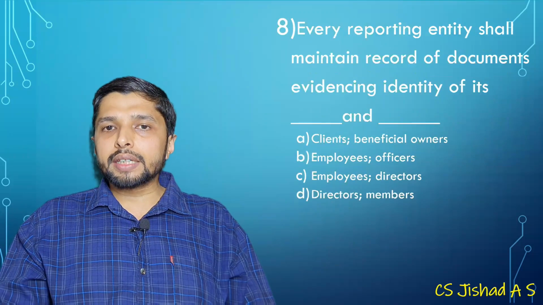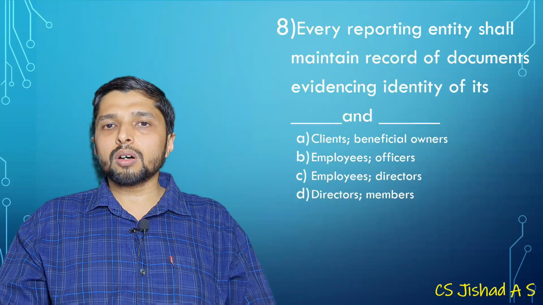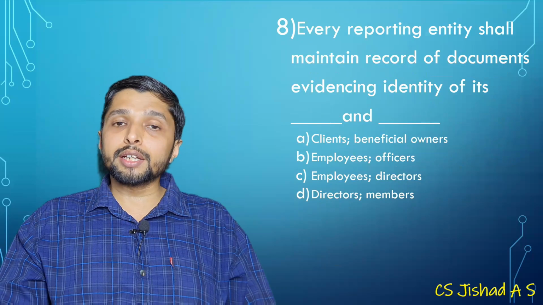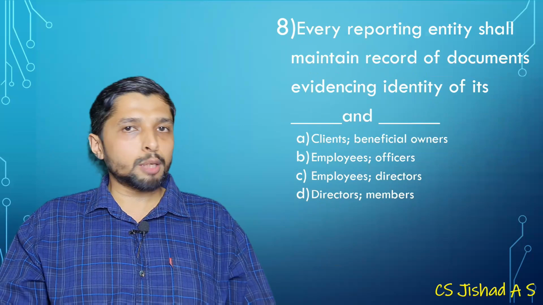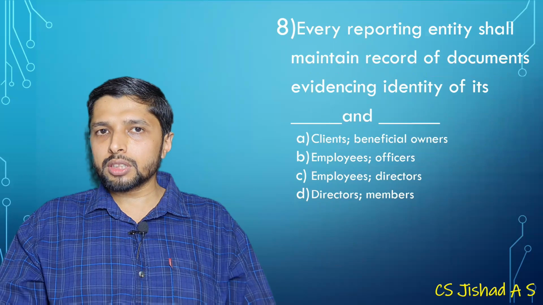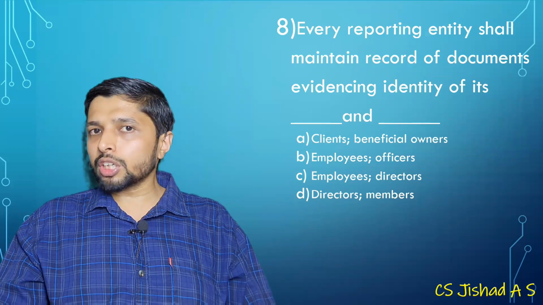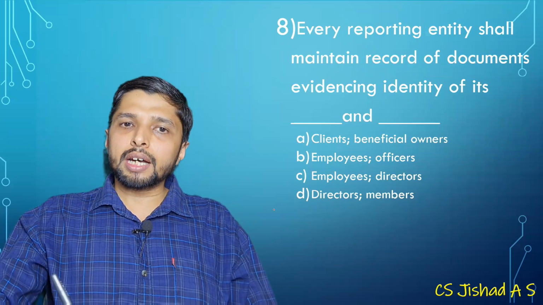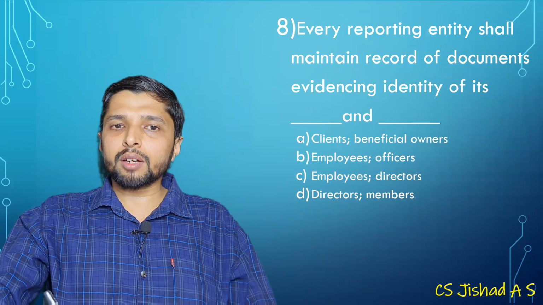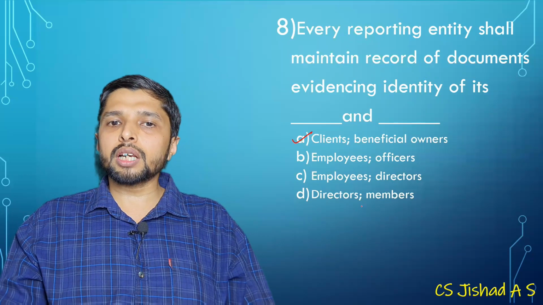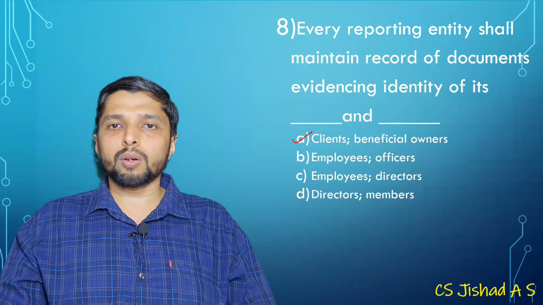Every reporting entity shall maintain records of documents evidencing the identity of its dash and dash. Reporting entity, where was it? Yes, it is in the Prevention of Money Laundering Act. So they have to maintain the identity and records of clients and beneficial owners.